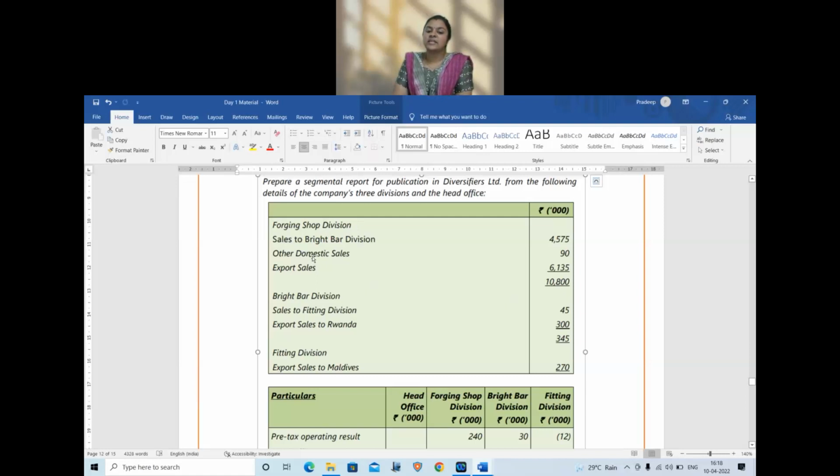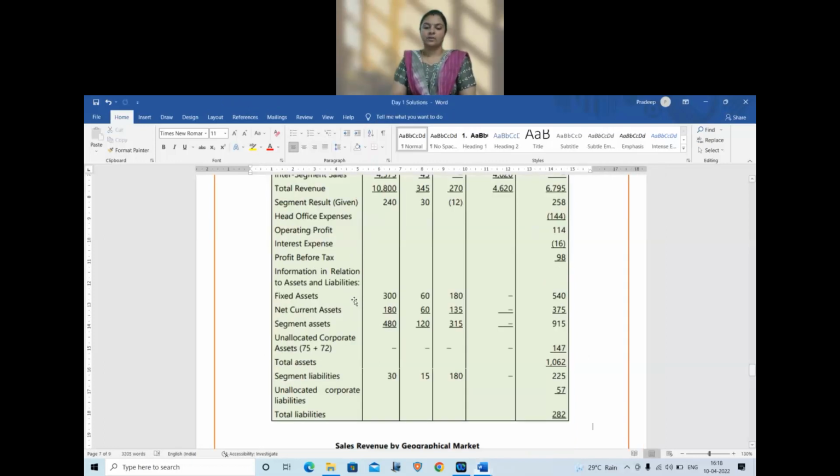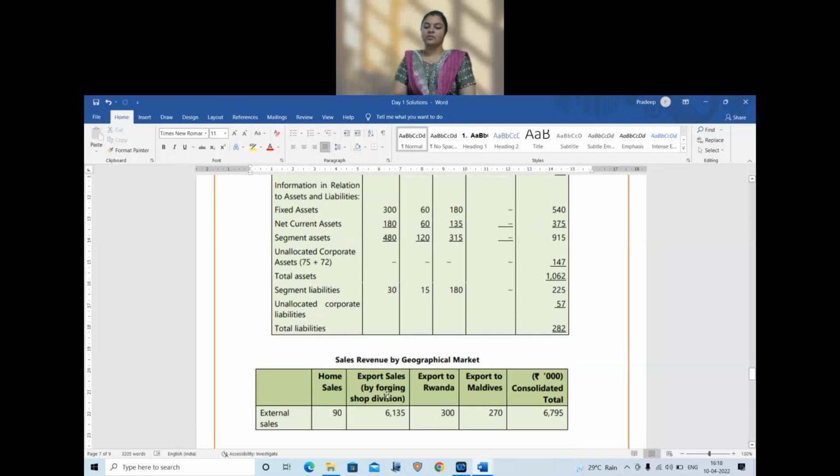We have domestic sales, export sales. So, only two geographical segments, domestic, export. So, we will write for each division, we will show domestic and export separately. Okay. So, export sales, export to Maldives consolidated. So, all these values are going to be shown separately.